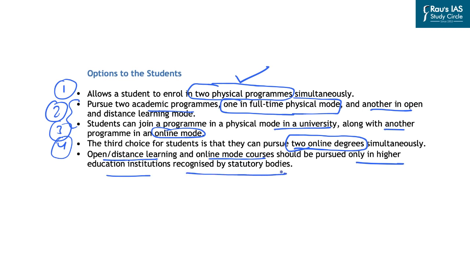In this regard, there are certain benefits of these guidelines and the options that have been provided to the students. At the same time, there are certain challenges also. And what can the UGC do, or what needs to be done? Let us look at these aspects.